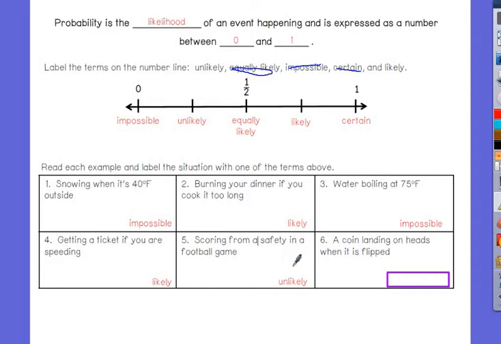A coin landing on heads when it is flipped. Equally likely. It's got a 50-50 shot.